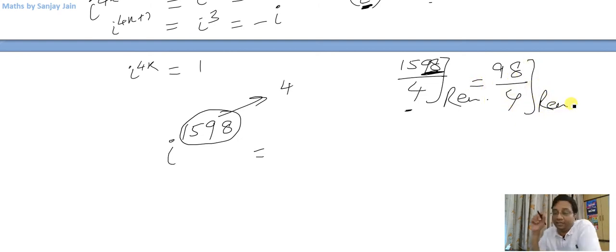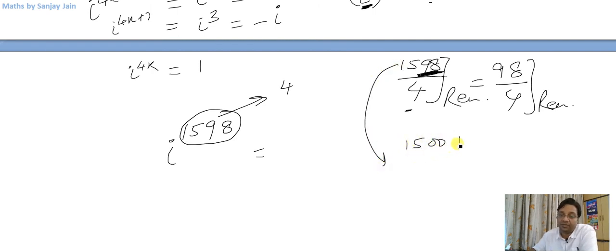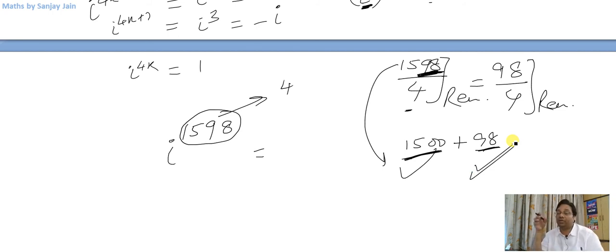Remember the rule of divisibility by 4. You just need to check the last 2 digits, because you can always write this as 1500 plus 98. Now 1500 is divisible by 4, so the remainder has to be checked only by these last 2 digits.